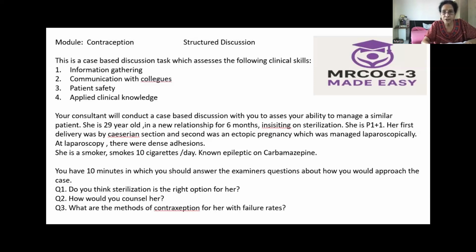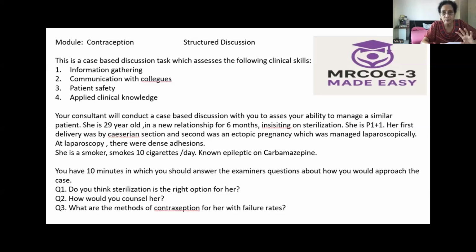Here she is a 29-year-old in a new relationship for 6 months, insisting on sterilization. She is para 1. Her first delivery was by cesarean section, and second was an ectopic, which was managed laparoscopically. At laparoscopy, there were dense adhesions. She is a smoker, smoking 10 cigarettes a day, and is epileptic.